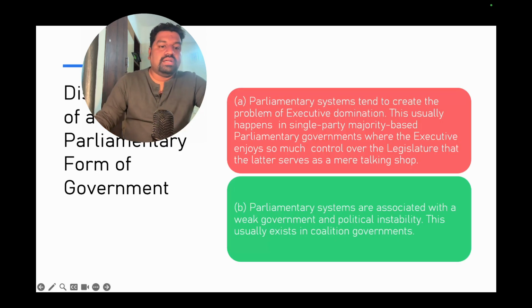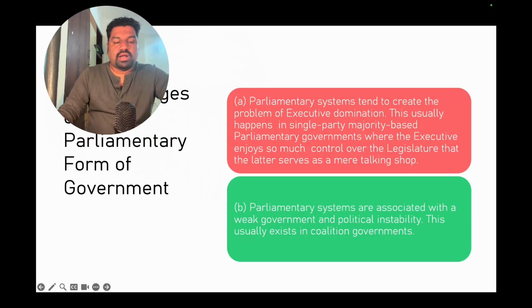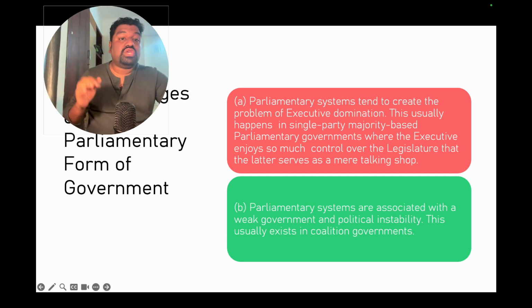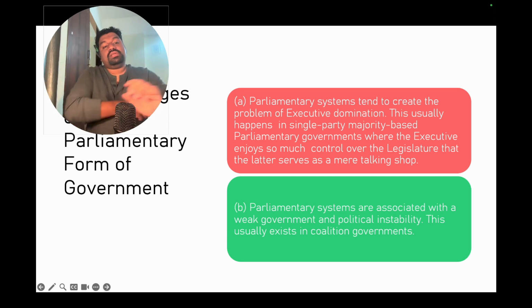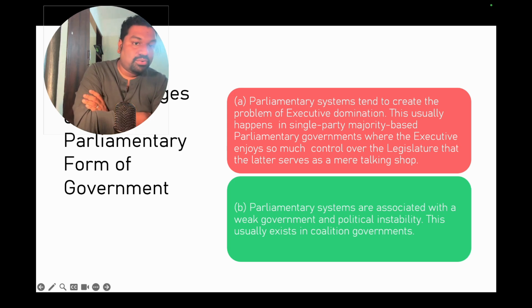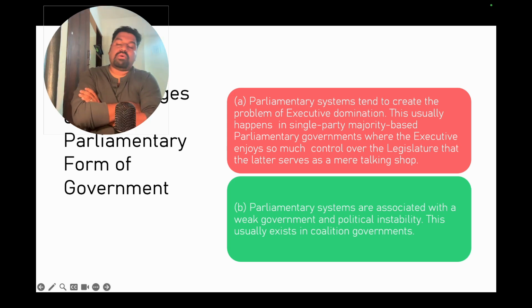So, what are the disadvantages of the parliamentary form of government? Parliamentary systems tend to create the problem of executive domination. Even though I have told you there is cooperation between executive and legislature, ultimately the laws are implemented by the executive. So more power rests in the executive, and executive domination will always be there.